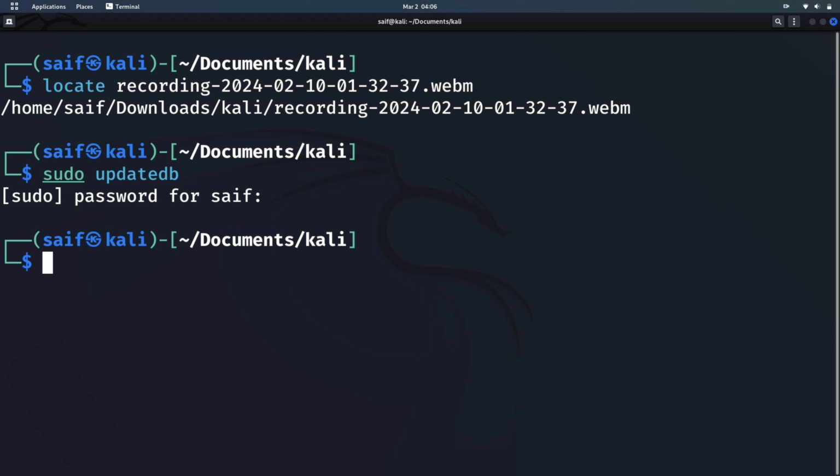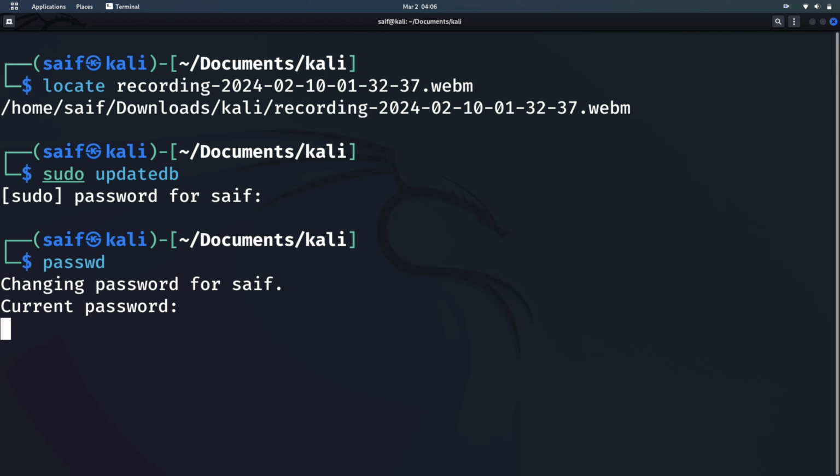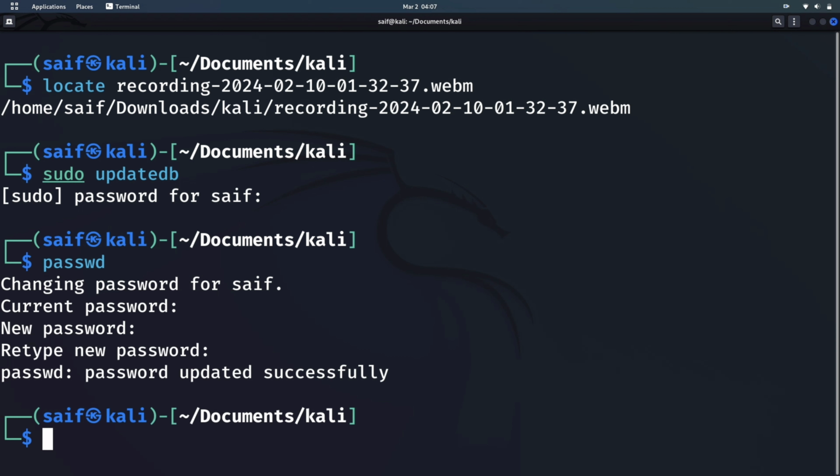Now the next command that I want to discuss is the passwd command. This command is used to change the password of your operating system. I have my current password as 123, but I want to change it. So I will type passwd. It will ask for my current password. It will now ask for my new password, which I type here, and it will ask me to retype it. Now as you can see, the password is updated successfully. So using this command, I have updated my password successfully.